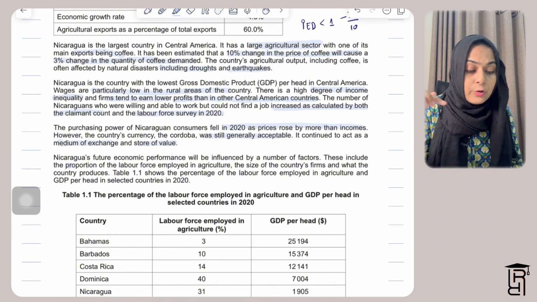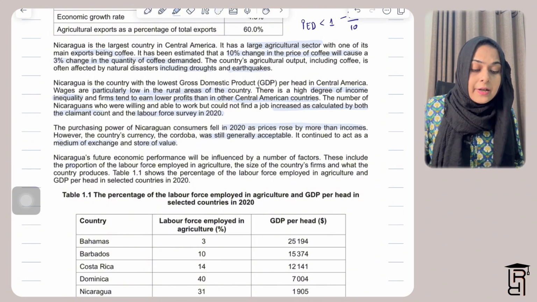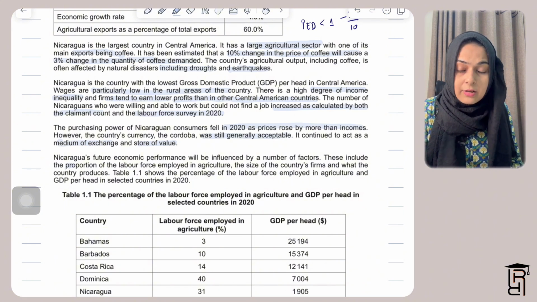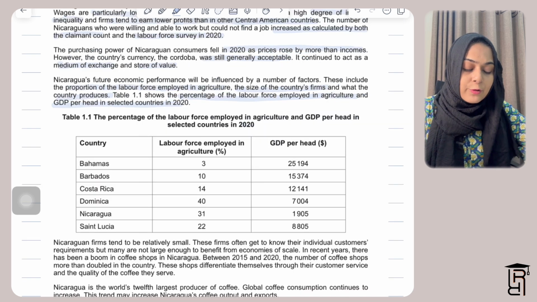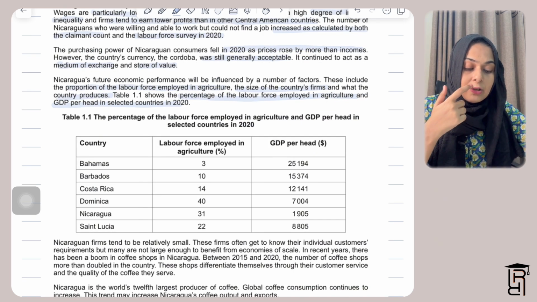And then if you look at the values here, you can tell by looking at the table that the lower the percentage of employment in agriculture, the higher the GDP per head. I can tell this by looking at a few countries, like Bahamas has a pretty low percentage of employment in agriculture and their GDP per head is the highest.